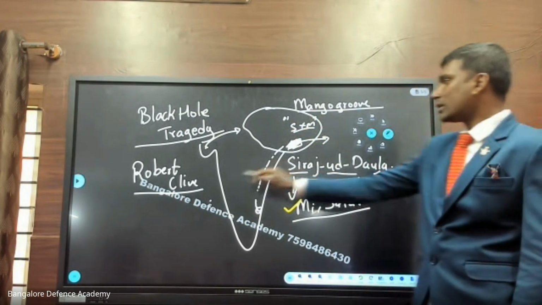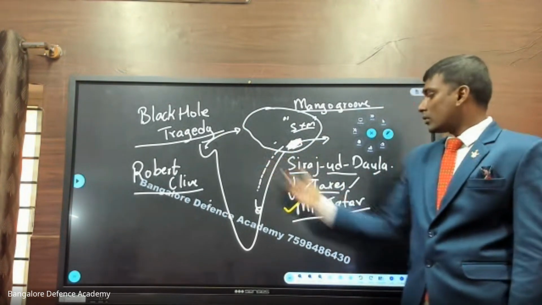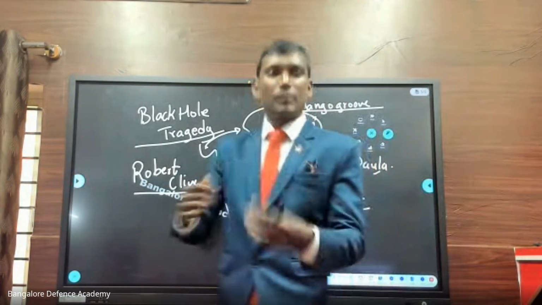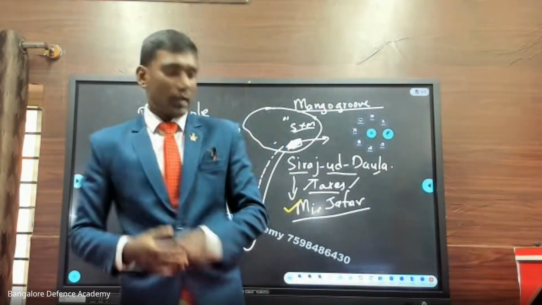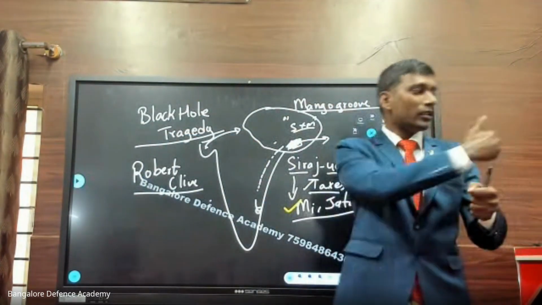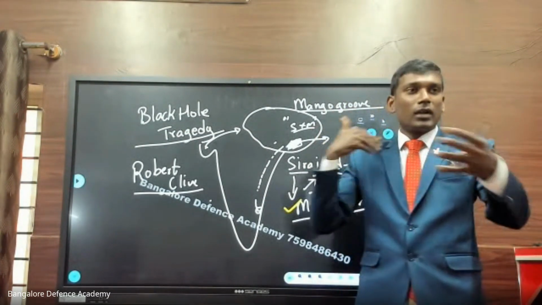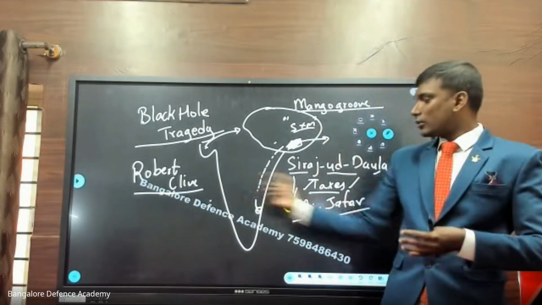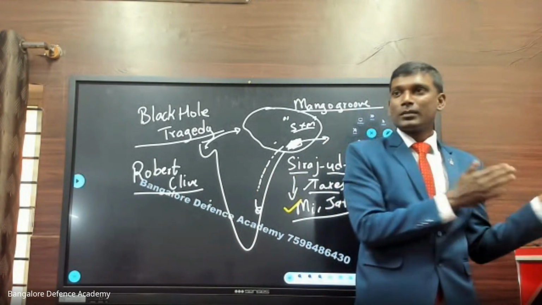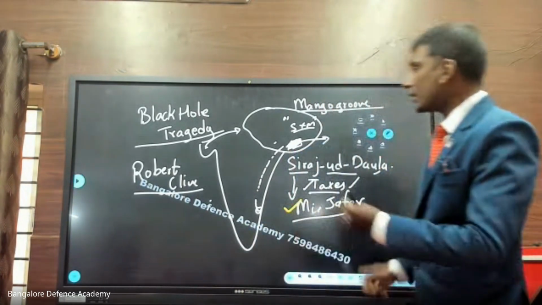And now what happens? Sirajud-Dowla and Mir Jafar are on one side and Robert Clive is coming alone. Now the agreement was that Mir Jafar will be supporting Sirajud-Dowla. Imagine I'm Sirajud-Dowla, standing here, ready to face Robert Clive, and Mir Jafar is at the back, supporting Sirajud-Dowla. So Mir Jafar and his soldiers are ready. When Robert Clive comes from the front, the two armies will fight. But according to the agreement, Mir Jafar will silently leave that place, and who will be left alone? Sirajud-Dowla is left alone. So this was the plan.